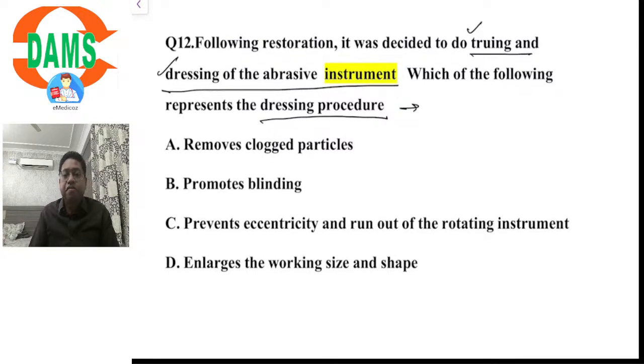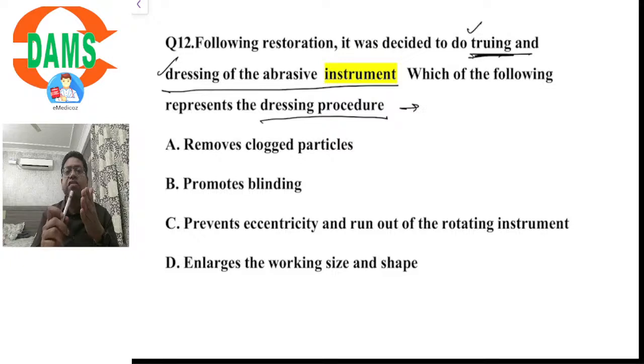See, there are different abrasive materials. Truing means, if there is an abrasive point like a green stone or a white stone, before doing any finishing and polishing, that abrasive point is first run against a very hard abrasive substance.